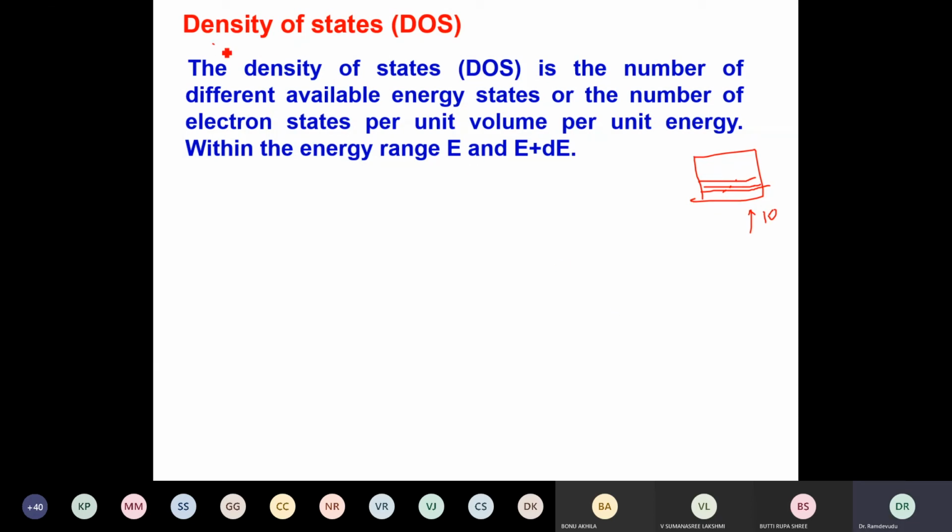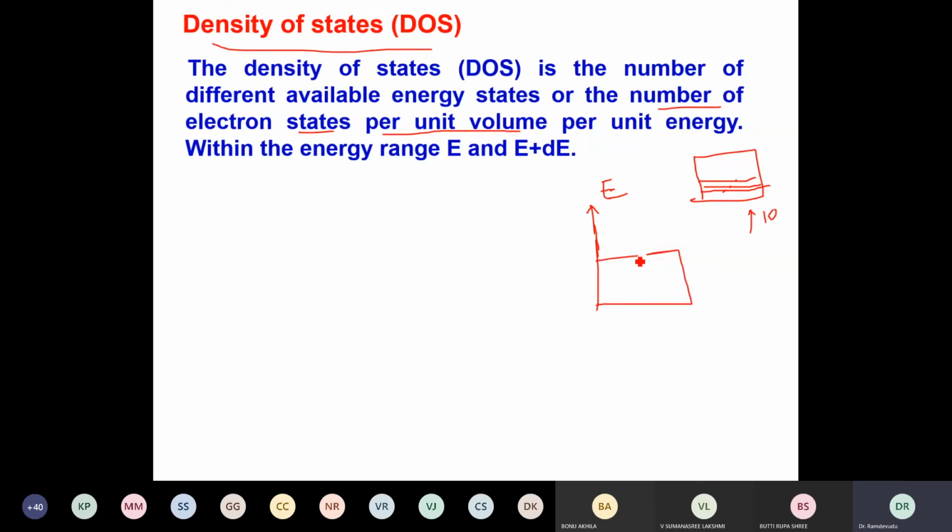That's why we have the density of states, which is defined as the number of energy states per unit volume. Which unit volume? I have to take that now. Suppose I take this energy level here, and I take here, suppose, a band.